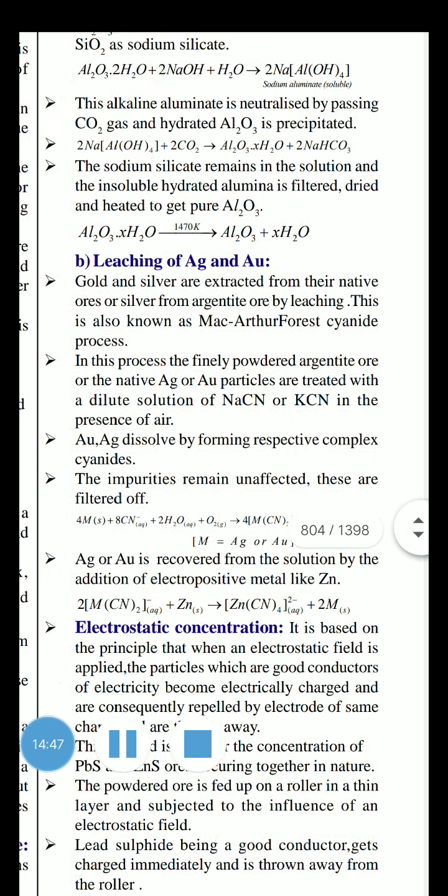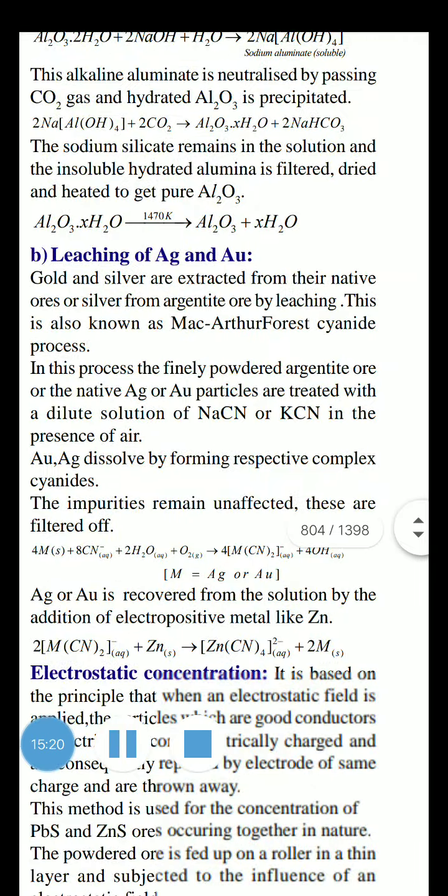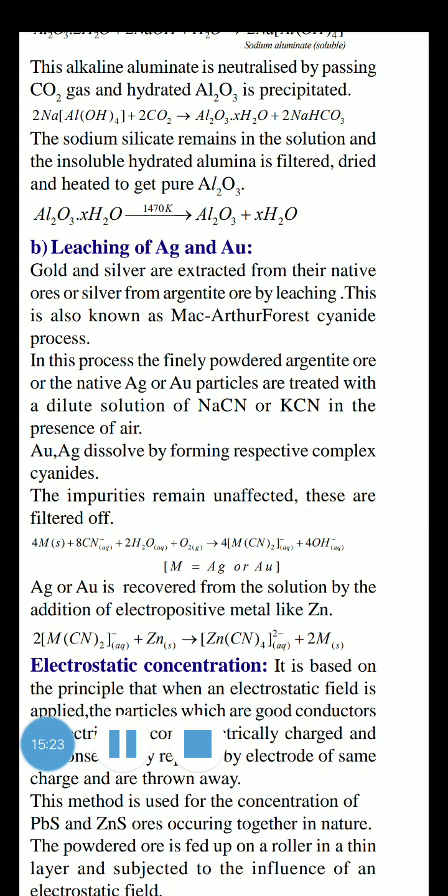See carefully, gold and silver are extracted from their native ore, or silver from argentite. Important, silver is obtained from argentite ore, you know the formula of argentite, by the leaching process. Now we are going to start the silver leaching process. So silver from argentite ore by leaching. This is also known as the McArthur-Forrest cyanide process. Very important point, my dear students. Silver is extracted from argentite by the leaching process.